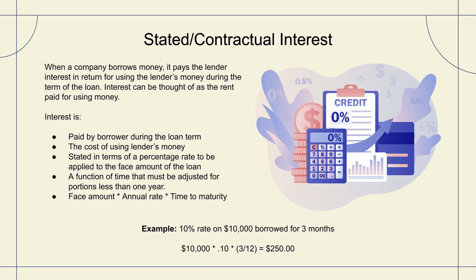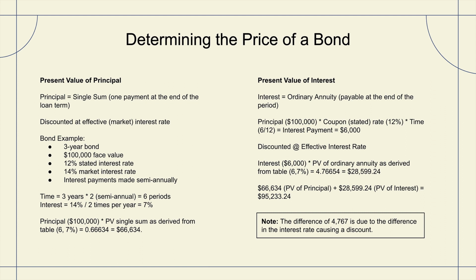This slide represents an important review of your interest calculation. We recall our key time value of money computations. First, we'll start with the present value of principal. Keep in mind that a principal payment is one payment at the end of the loan term and is represented as a single sum. We're going to discount that single sum at the effective or market interest rate.